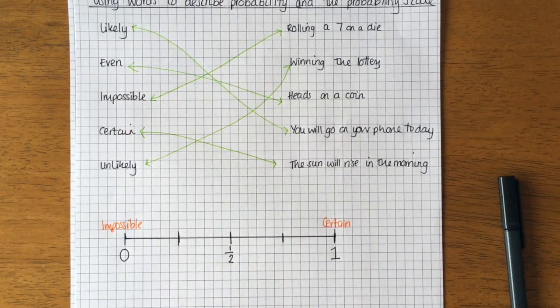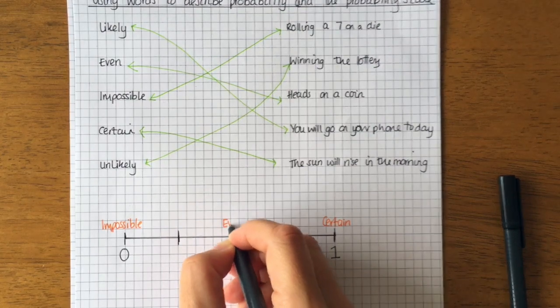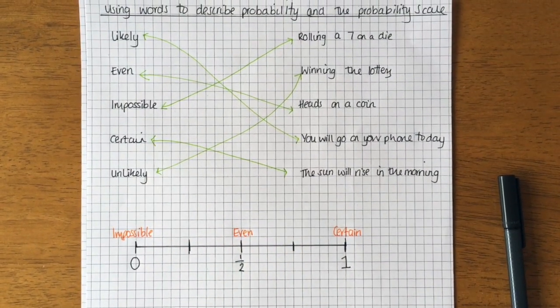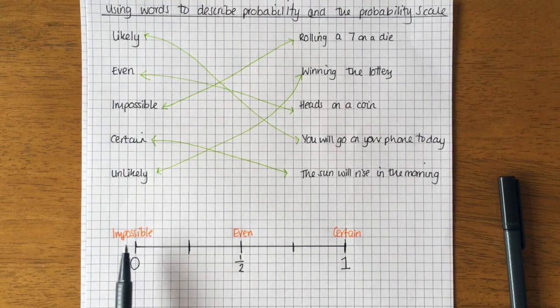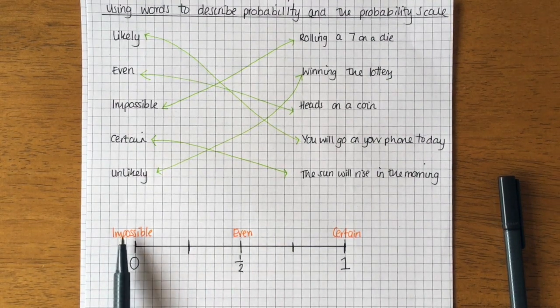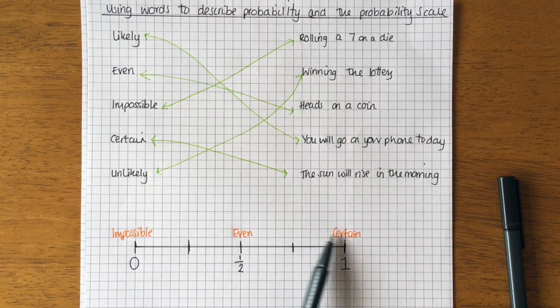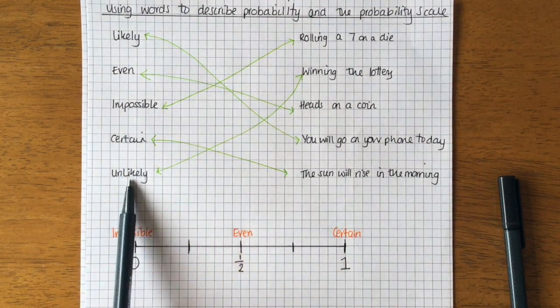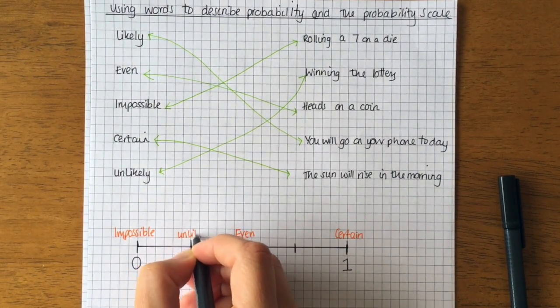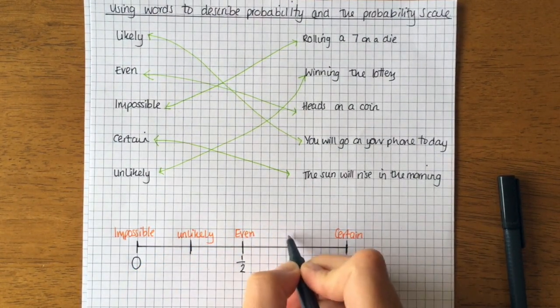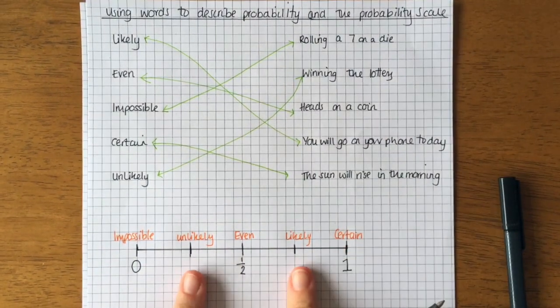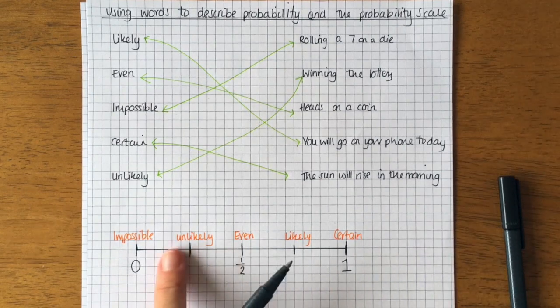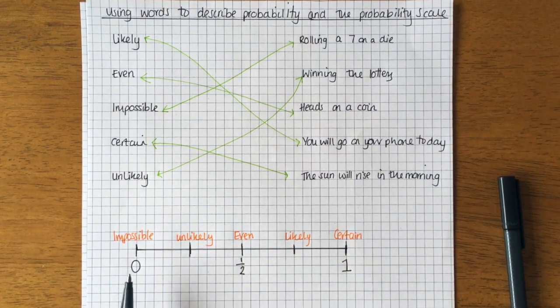Okay, and let's think about it. Which one was the same chance of something happening as it not? Well, that was the heads on a coin. So that one is my even. So even chance goes in the middle. The other two we can figure out, because if we go from impossible to even, it's getting more likely to happen as we go up our scale, so we're going to slide in here unlikely. And then the missing one here is likely. I'm not going to give these a label, because they could be really anywhere in this little bit of the scale. We're just going to know that impossible is 0, even is half, and certain is 1.